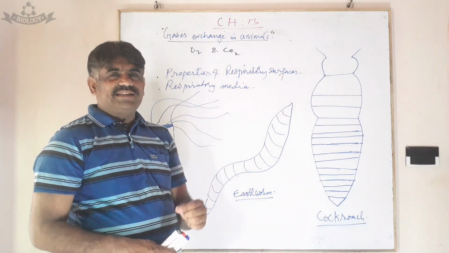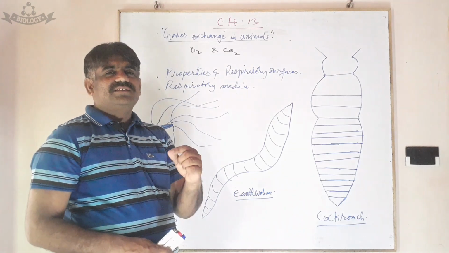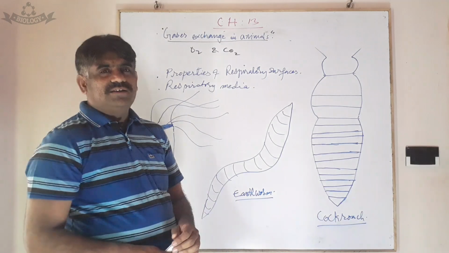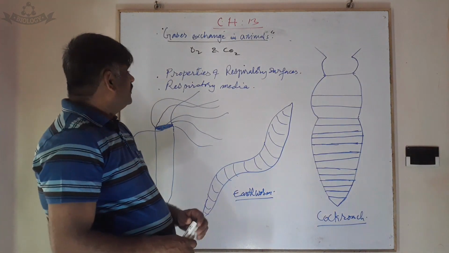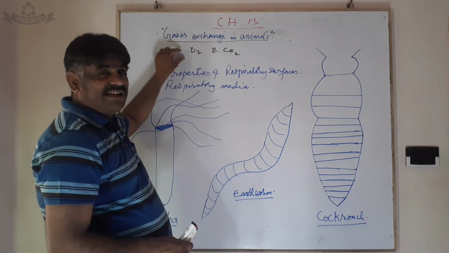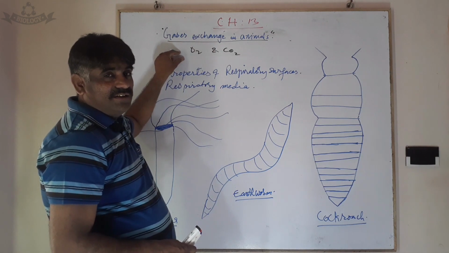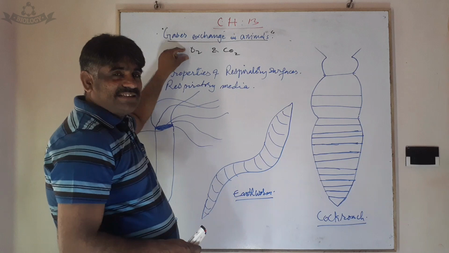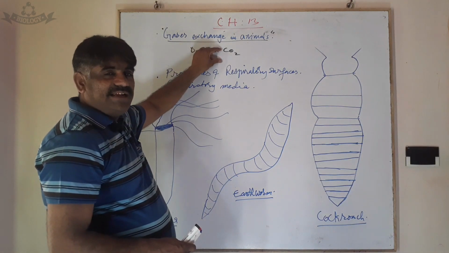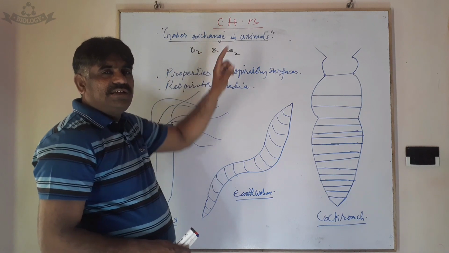If it accumulates in the cells, it can cause the death of humans or animals. So, oxygen and carbon dioxide are exchanged. How? Oxygen is taken in from the environment and carbon dioxide is given out into the environment.